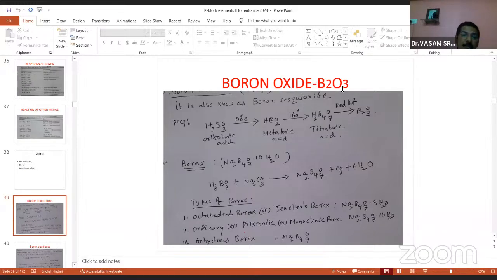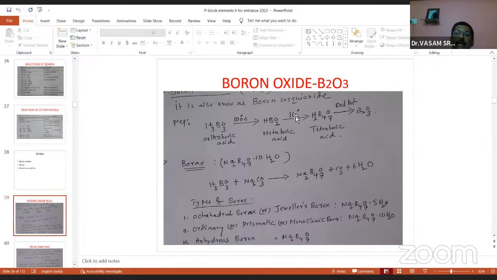For example, any oxides like carbon oxide, nitrogen oxide, phosphorus oxide, any oxide, if there is a 2:3 ratio. See here, remember B2O3, 2:3, Al2O3, N2O3, P2O3. If the ratio is 2:3, I call all those oxides sesqui oxide. If it is boron, it is boron sesqui, nitrogen sesqui, phosphorus sesqui, aluminum sesqui. Sesqui means 2:3 ratio of atoms. Okay, remember this. Here, boron B2O3 is a sesqui oxide.